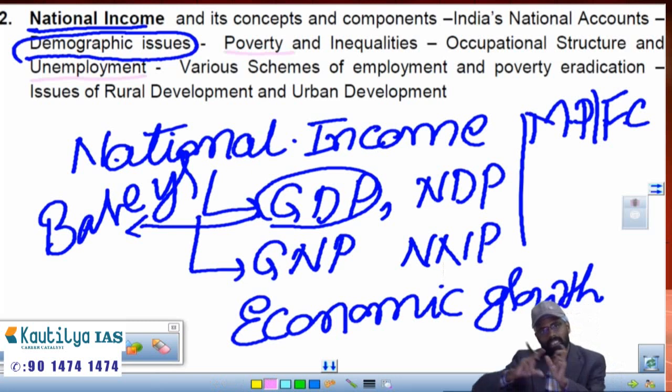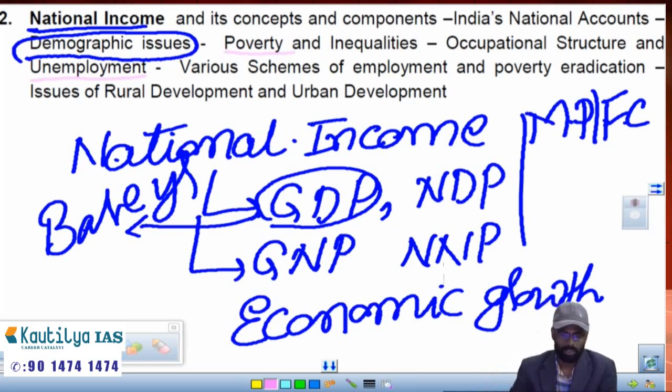Yes, one leads to the other. We can't say exactly which one comes to which one. One leads to the other. So these two topics will deal hand in hand. What do you mean by unemployment and what do you mean by poverty? How is it measured? What are the different kinds of poverty? What is unemployment? What are the different kinds of unemployment? And what are the strategies to remove poverty or eliminate unemployment in India? That's what they have said as various schemes of employment and poverty eradication.